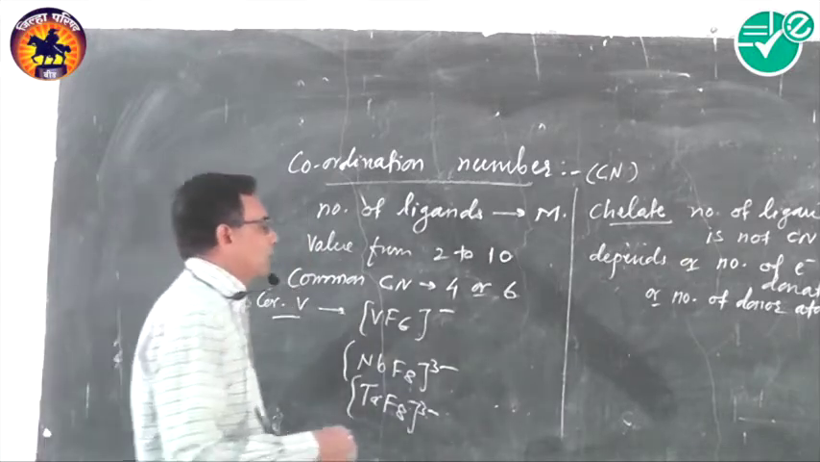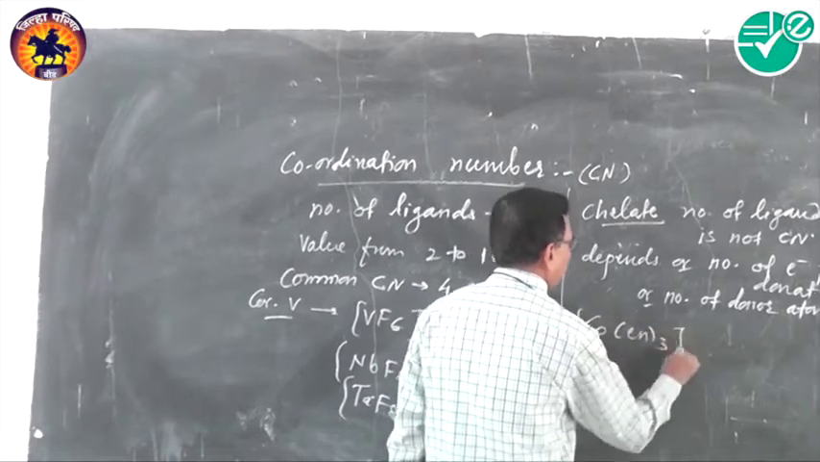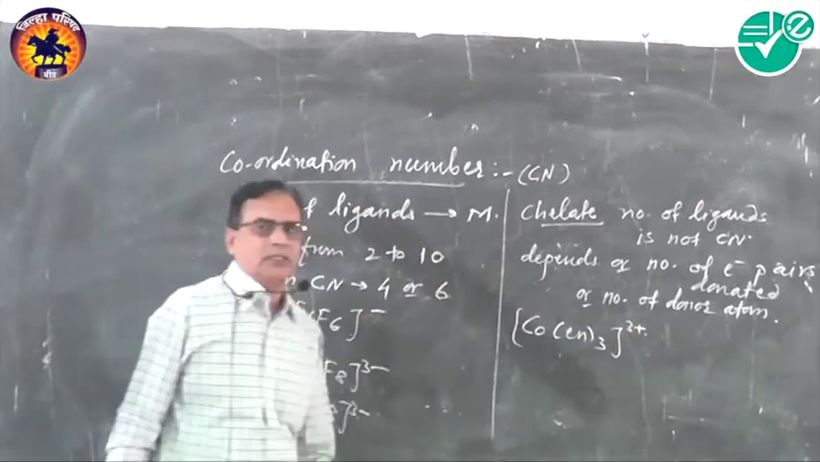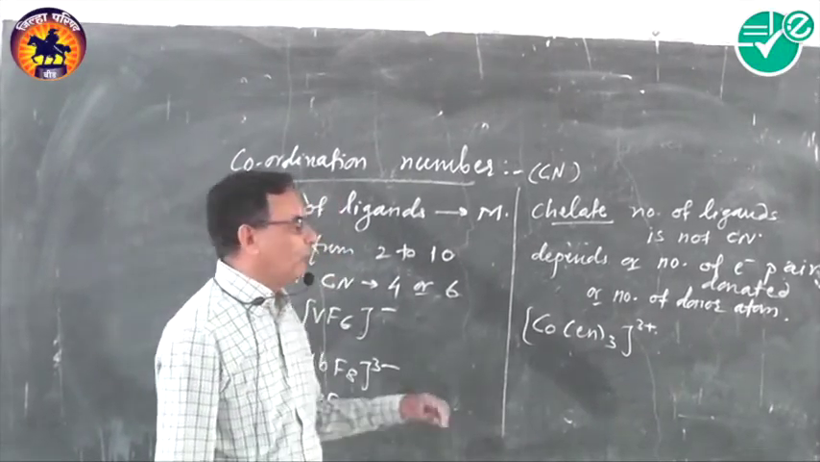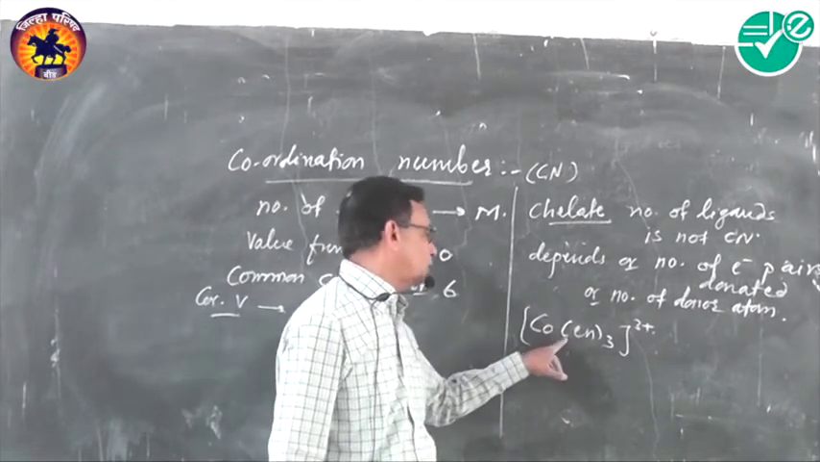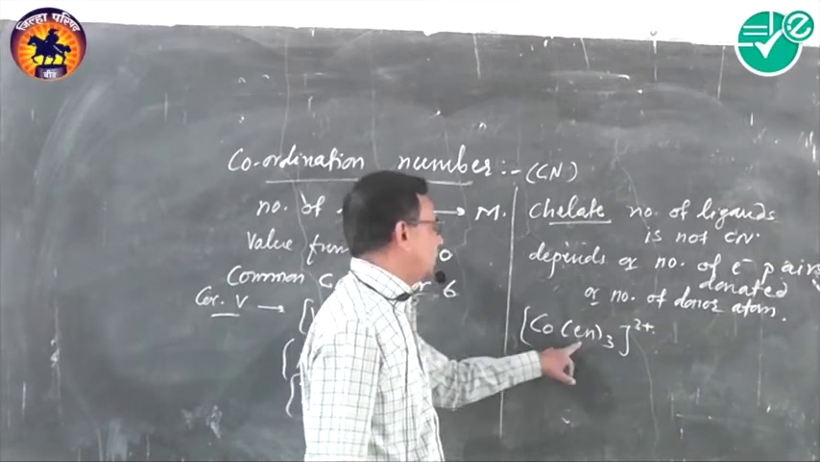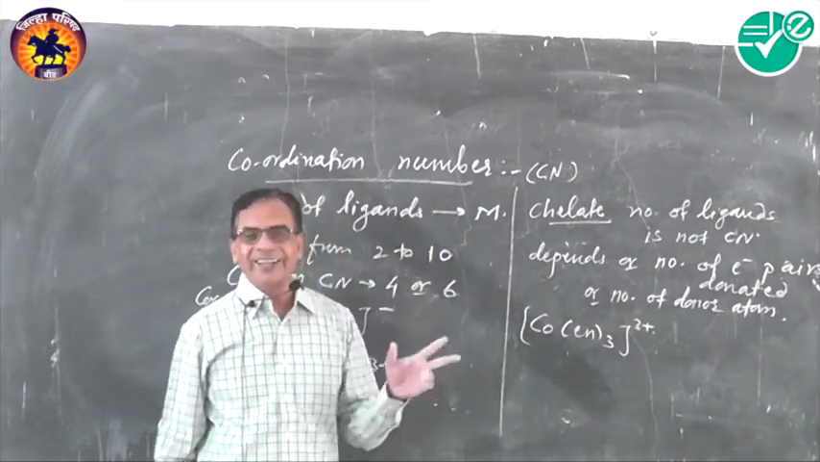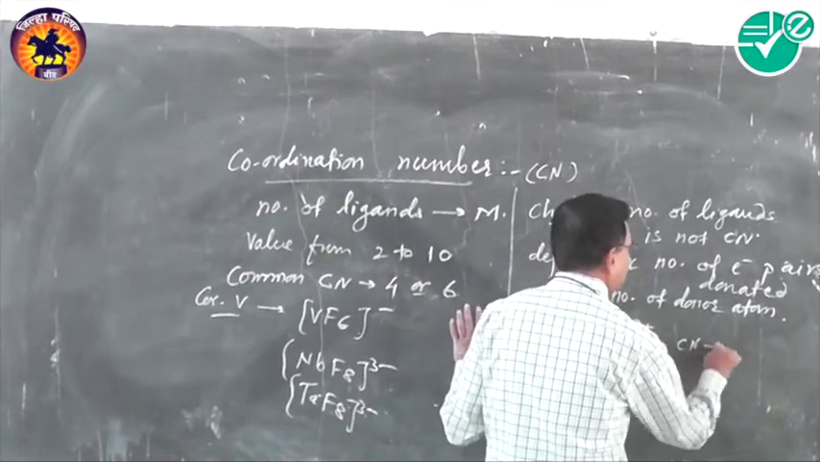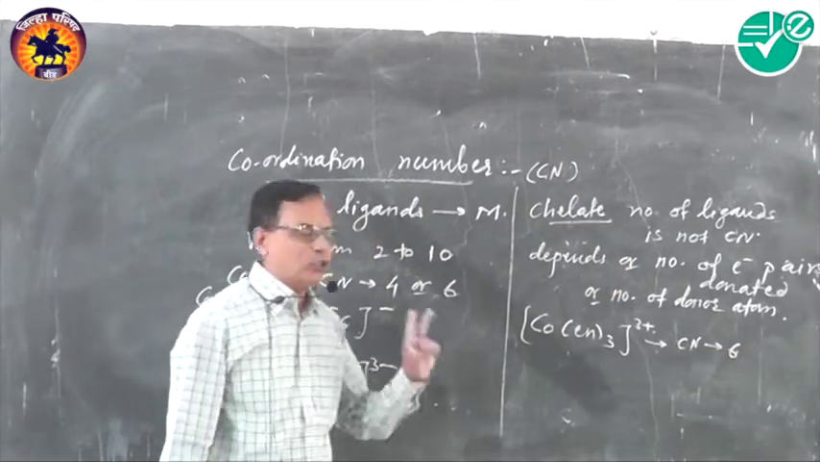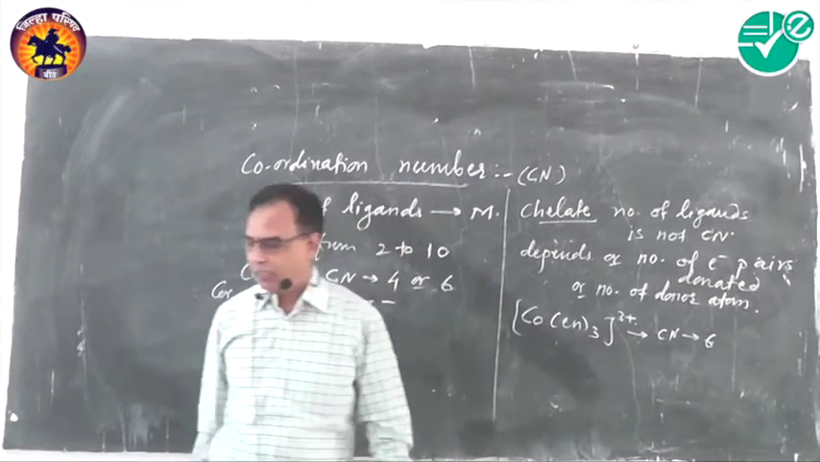For example, suppose [Co(en)3]3+. In this case, en is ethylenediamine and there are 3 of them. Therefore, we may take the coordination number of this complex as 3, but it is not so. It is not 3 because ethylenediamine is a bidentate ligand. It has 2 donor atoms, and therefore the coordination number of this complex is 6. Even though it contains 3 ligands, it has coordination number 6.